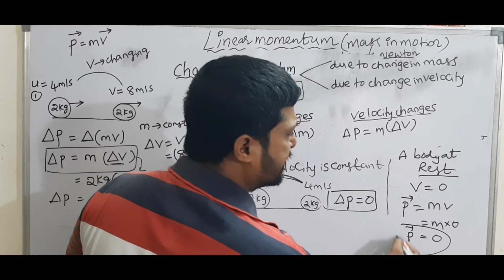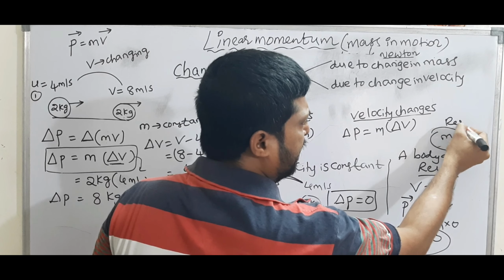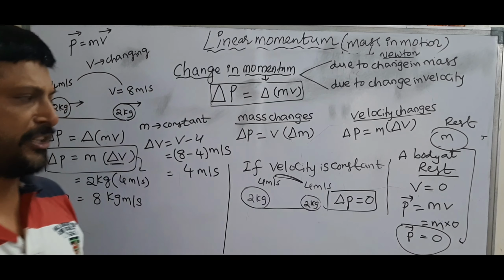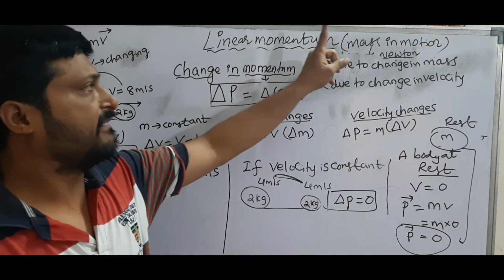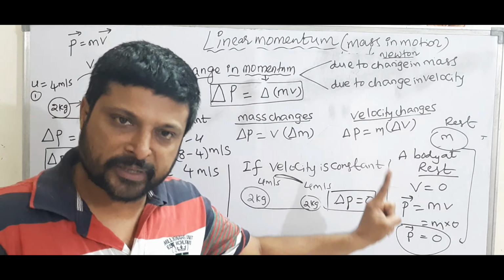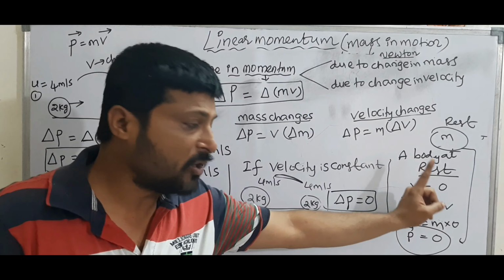That means if a body has mass but it is at rest, then its momentum is equal to 0. Remember one thing: only when the body is in motion does it have momentum. If the body is at rest, its momentum is equal to 0.